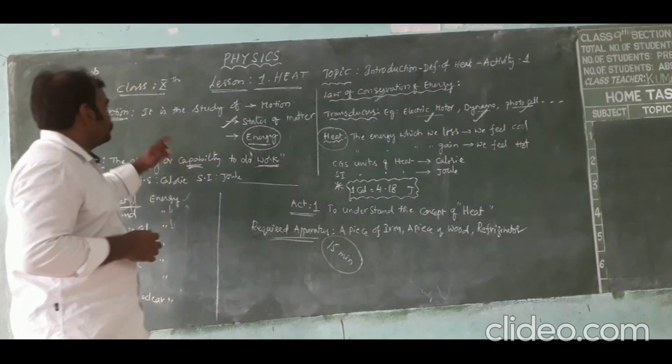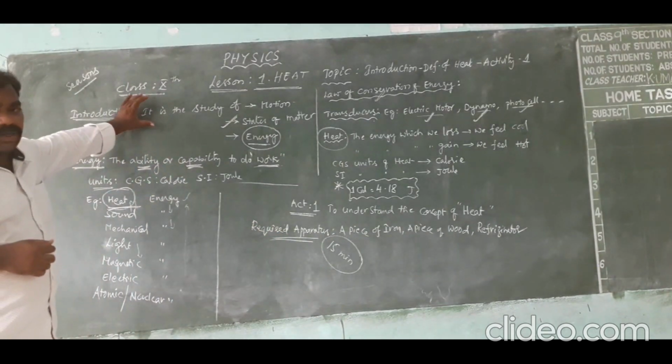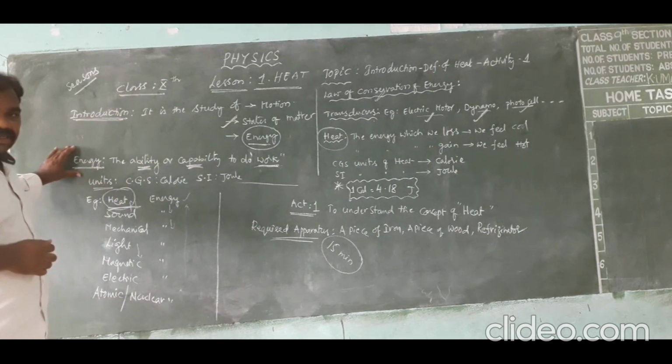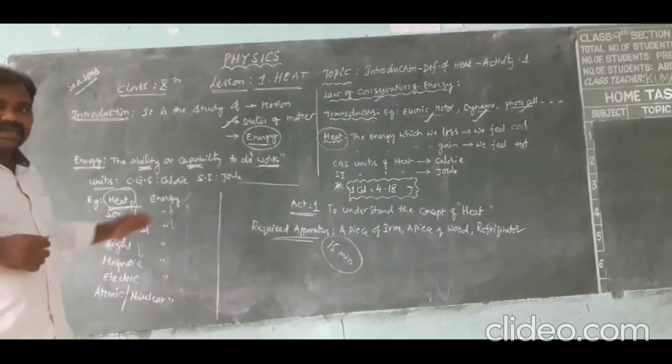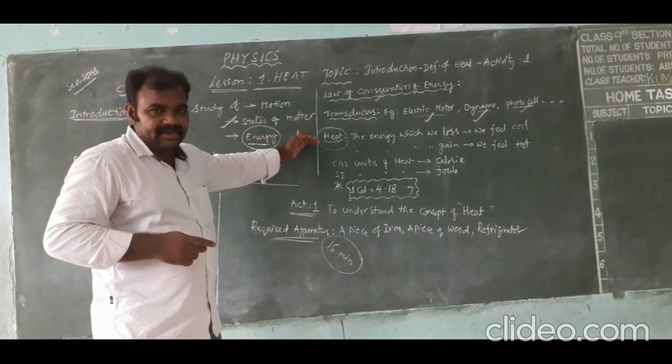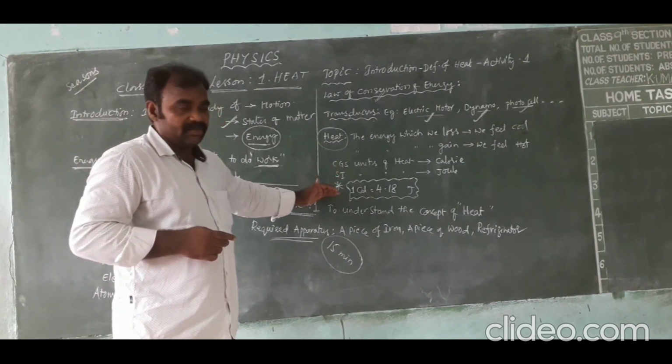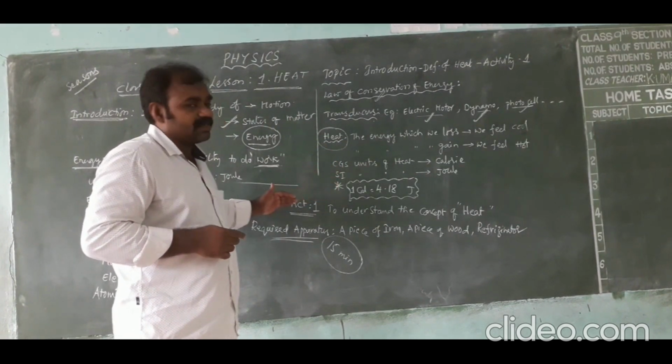Now the class has covered the definition of physics and energy, units and types of energies, transducers, the definition and units of heat, the relation between calorie and joule, and activity number 1.